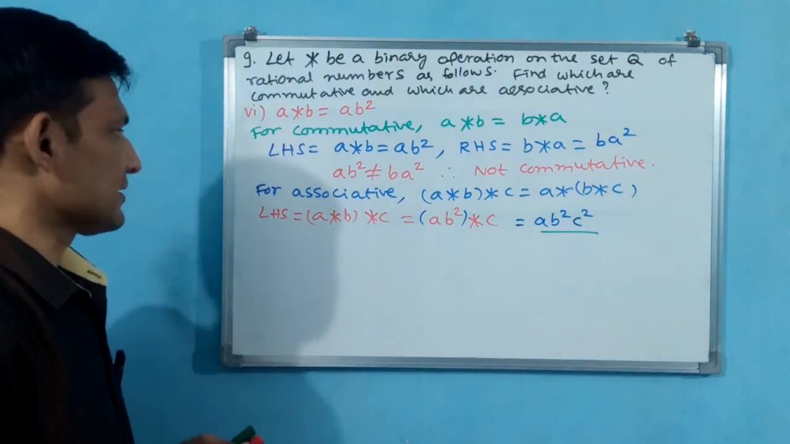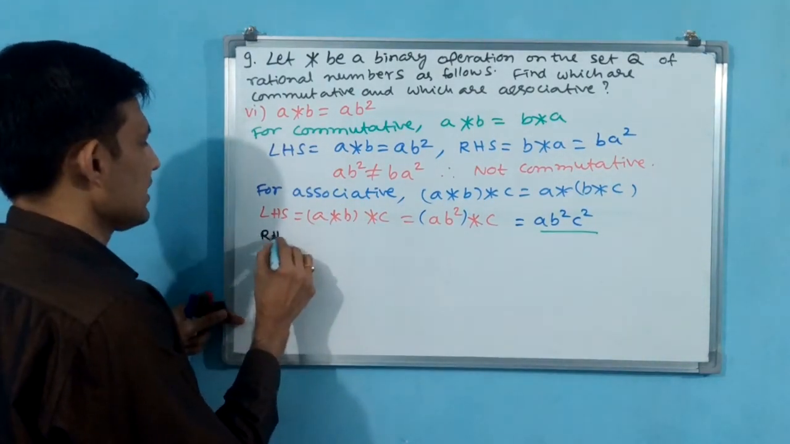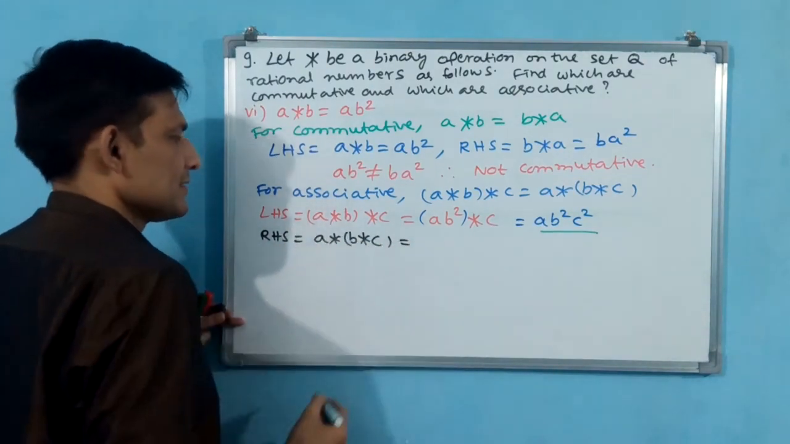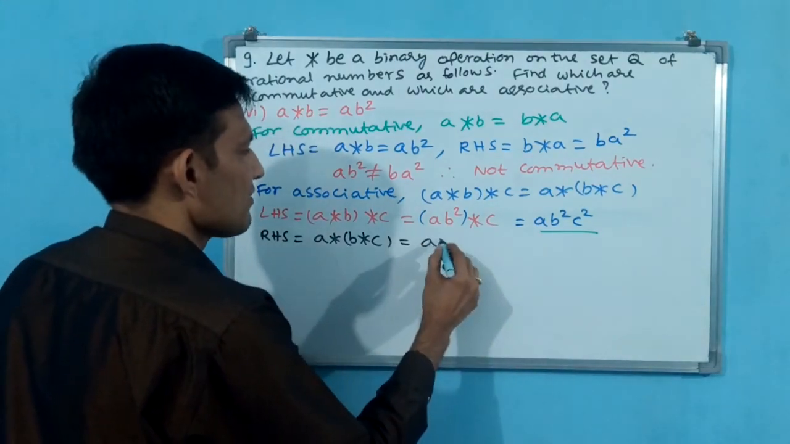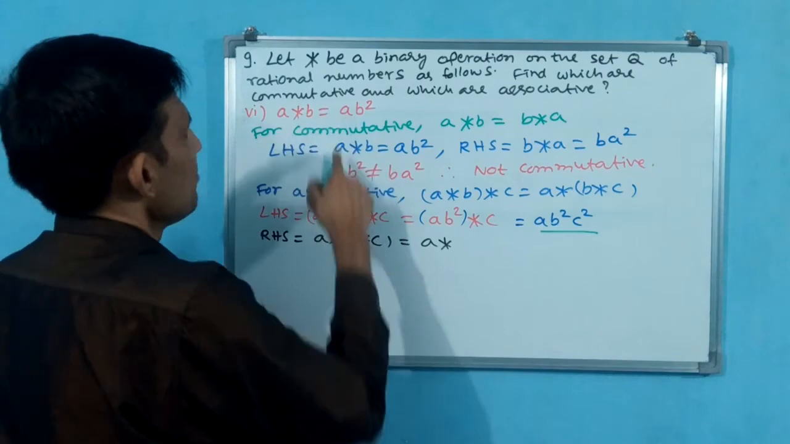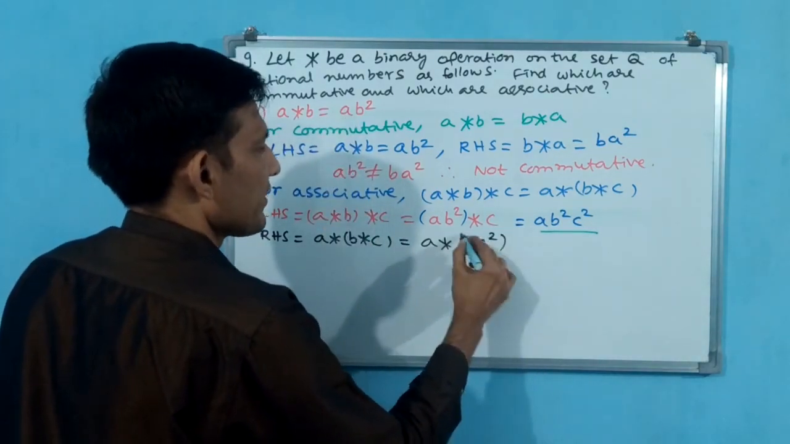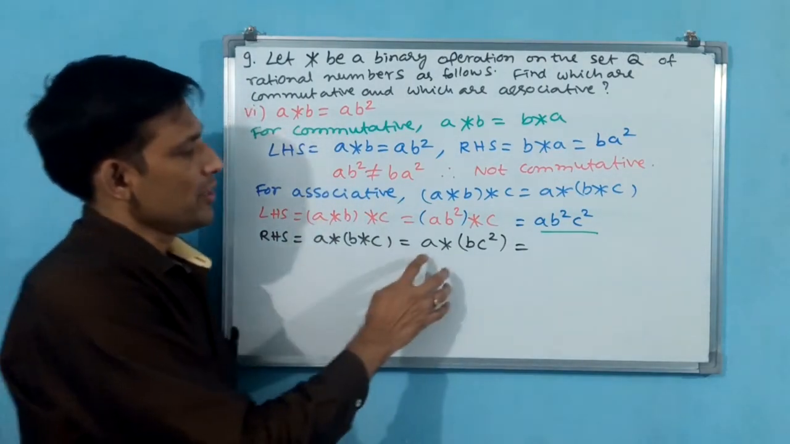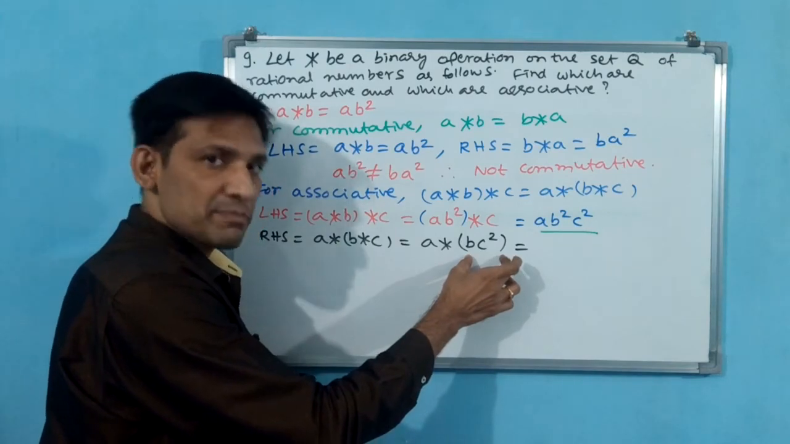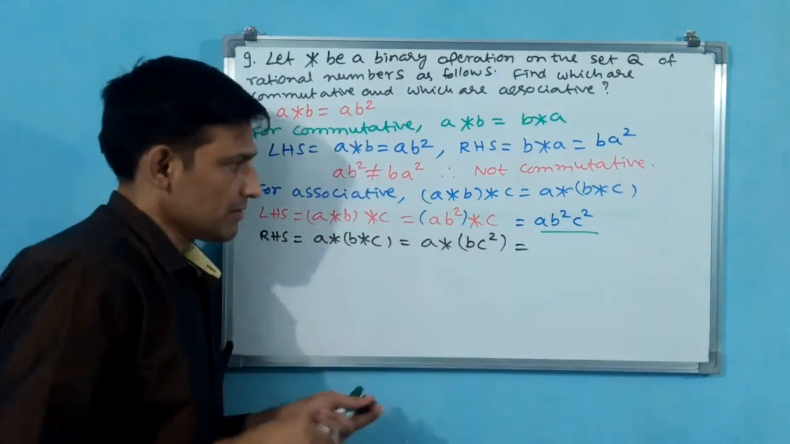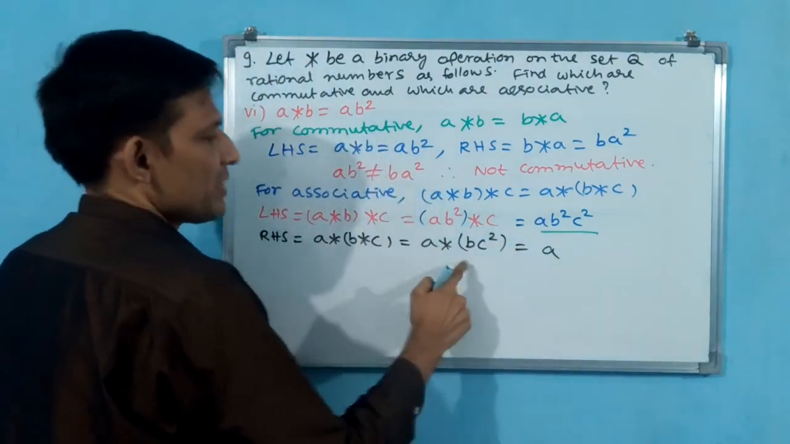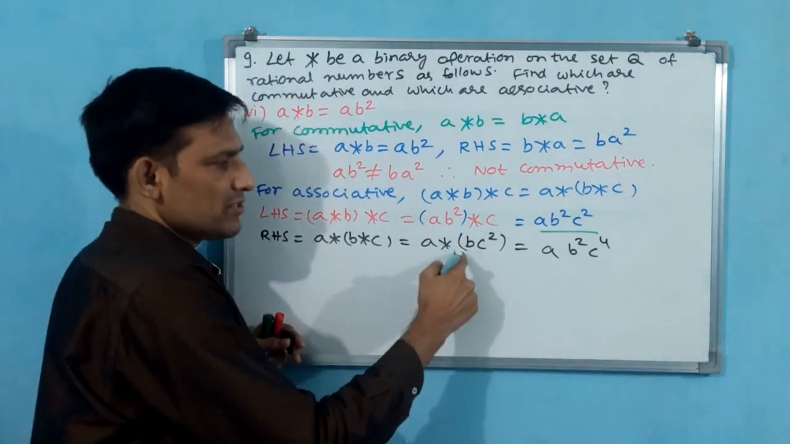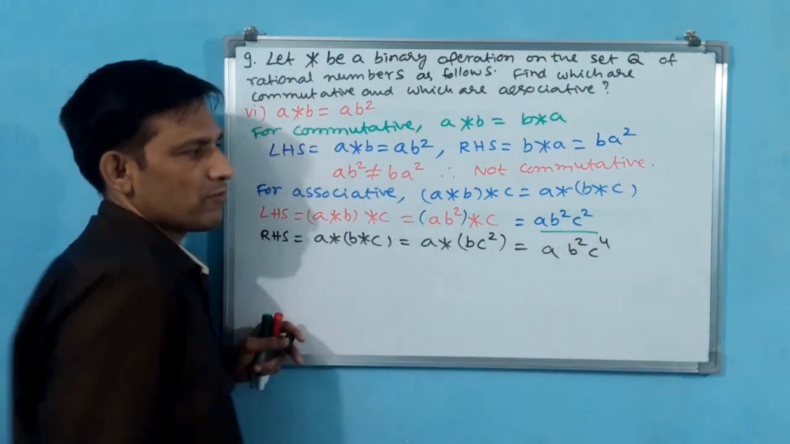Now you go for RHS also. RHS is equal to A star B star C. Now A star will be like this only. B star C means what again? BC square. B star C is BC square. Now you see here A and B. This entire BC square is B. First you write A. B square means this one, B square C to the power of 4. Why? Because BC square whole square means B square C to the power of 4 will come.